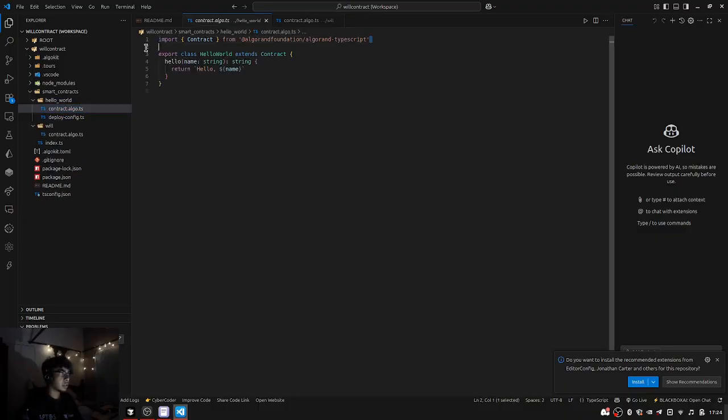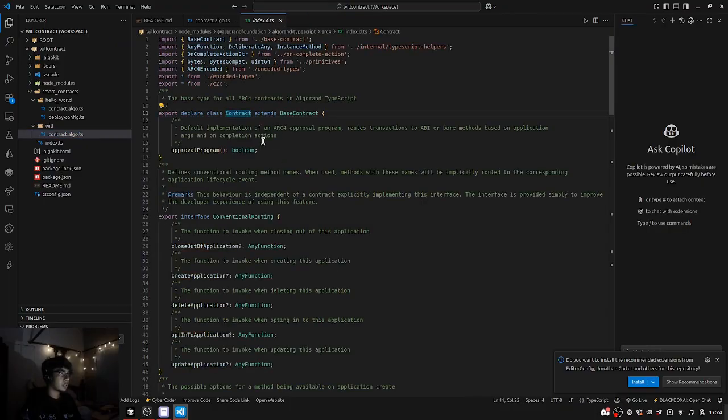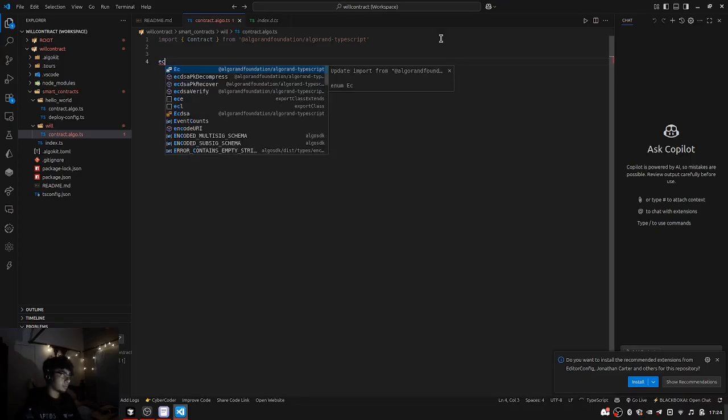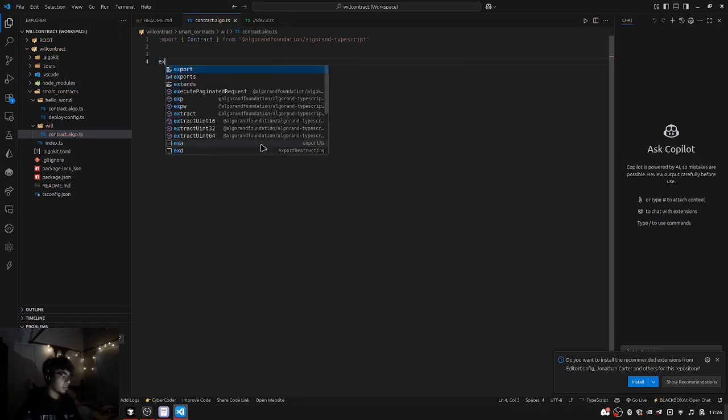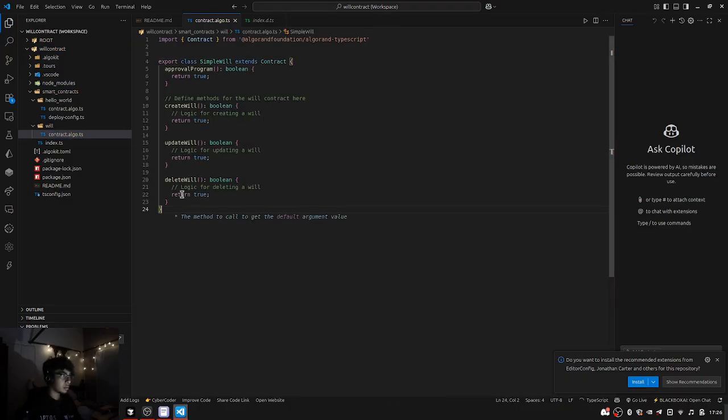So how do we start? Let's import Contract. Also check how the contract is. Contract is basically a class, and when you write a contract over here, we have to extend the Contract class, right? So let's start by writing our own. Let's export class SimpleWill, and it extends the Contract class, right? You have to delete all of this. We don't need this.